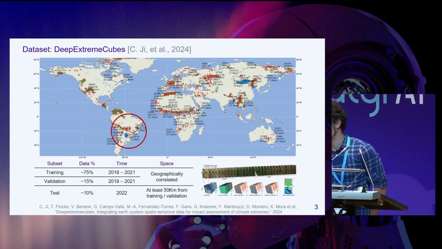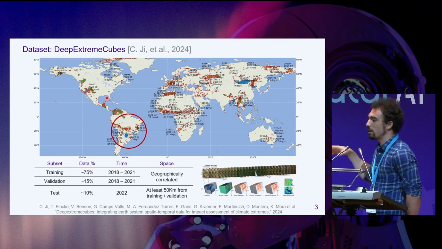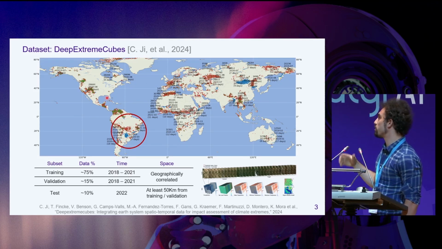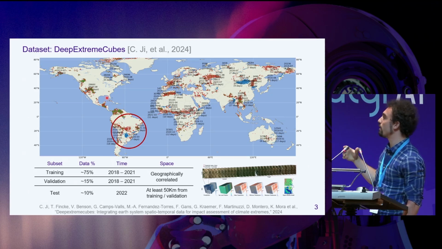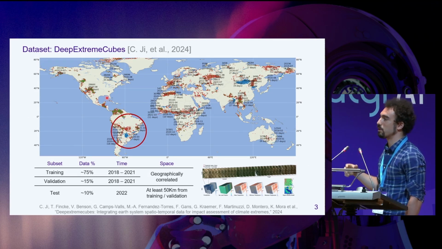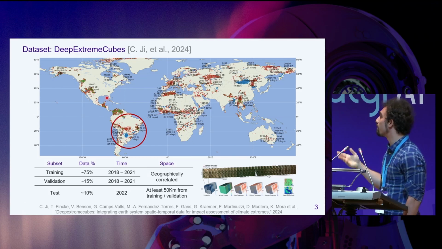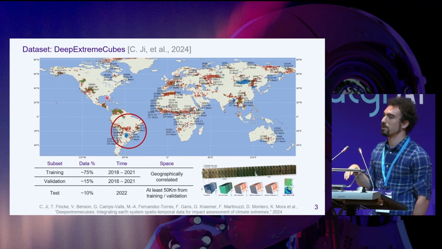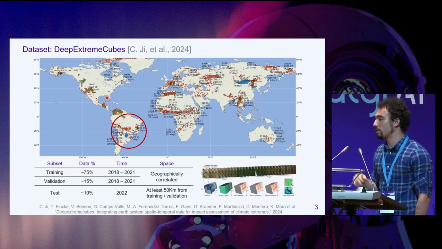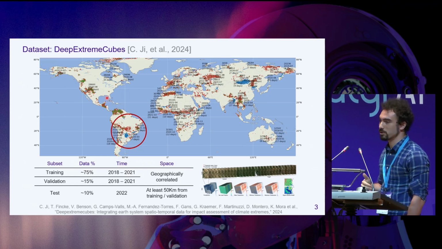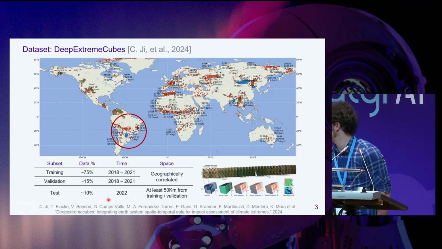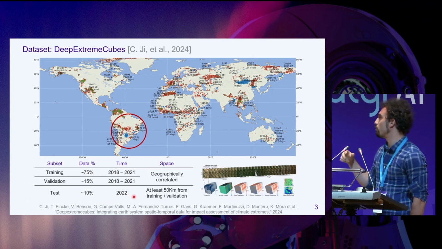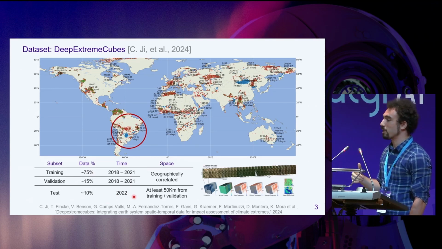The dataset encompasses the whole Earth, and it is focused on the detection of extreme events, so it is not sampled uniformly, but in the regions where there are more extreme events, such as heat waves and droughts. When training with this kind of data, you have to make the test set uncorrelated in both time and geography.